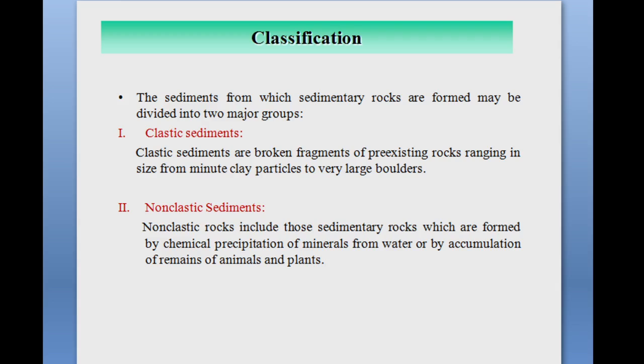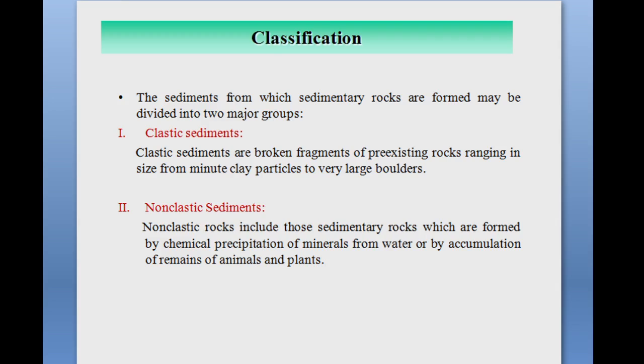Okay, and the second type of sediment is non-clastic sediment. Non-clastic rocks include those sedimentary rocks which are formed by the chemical precipitation of minerals from water or by the accumulation of remains of animals and plants. Those formed from pre-existing rocks are called clastic sediments. And non-clastic means what?